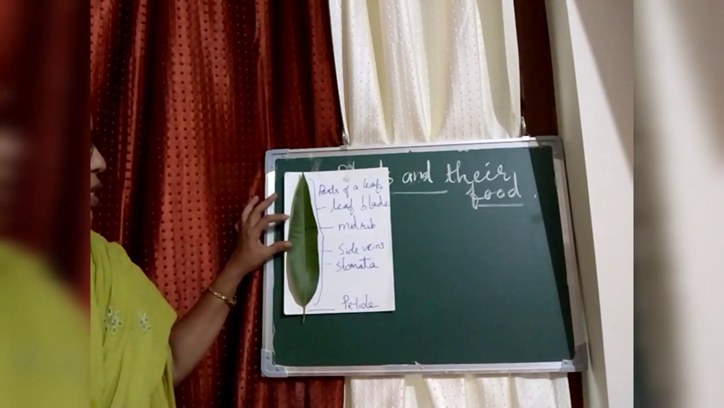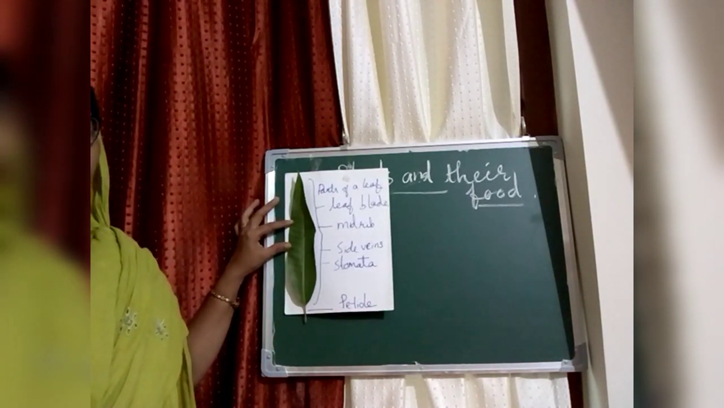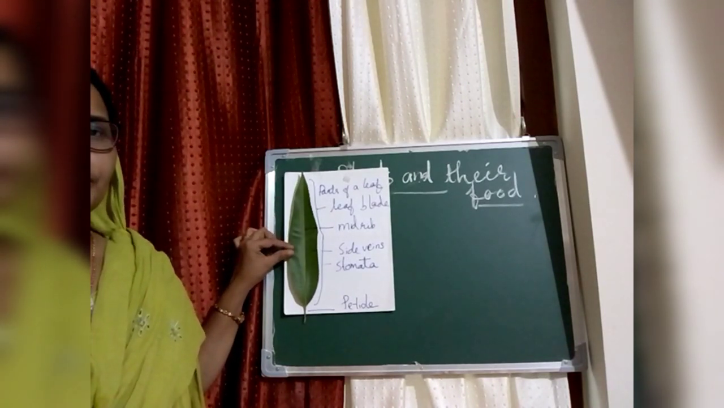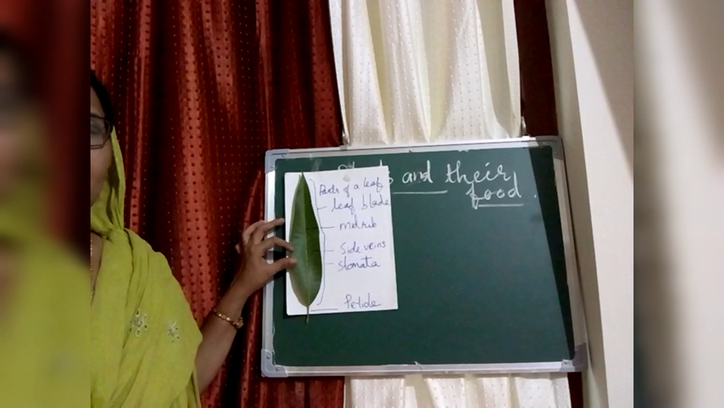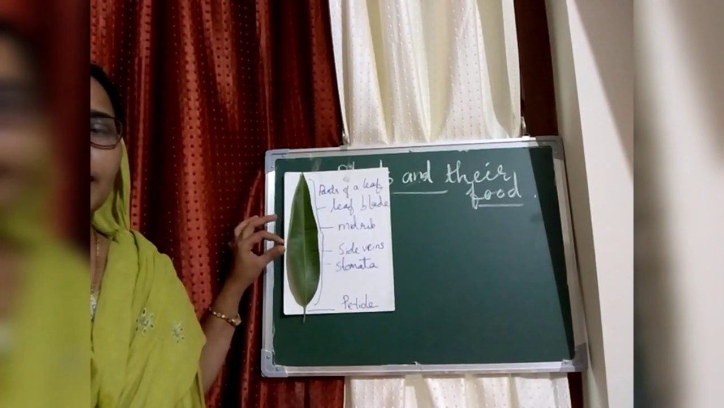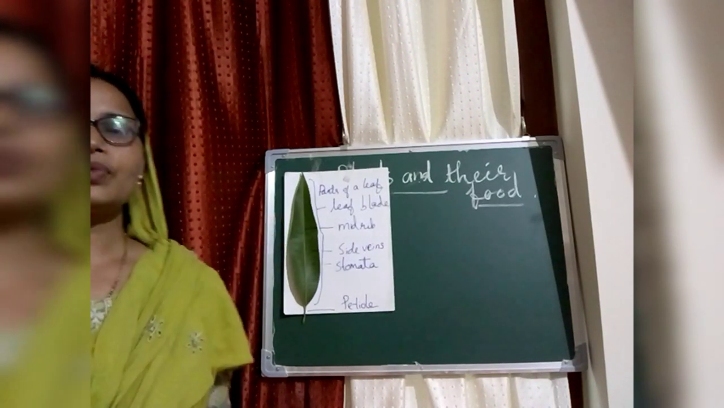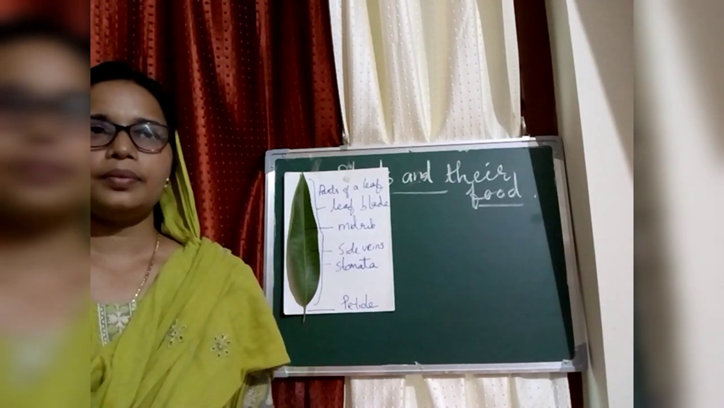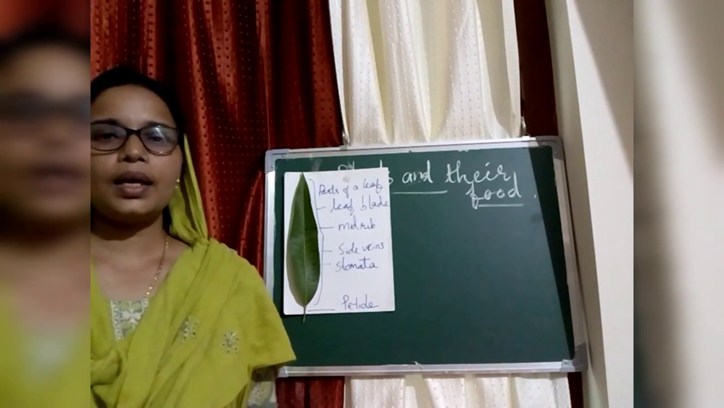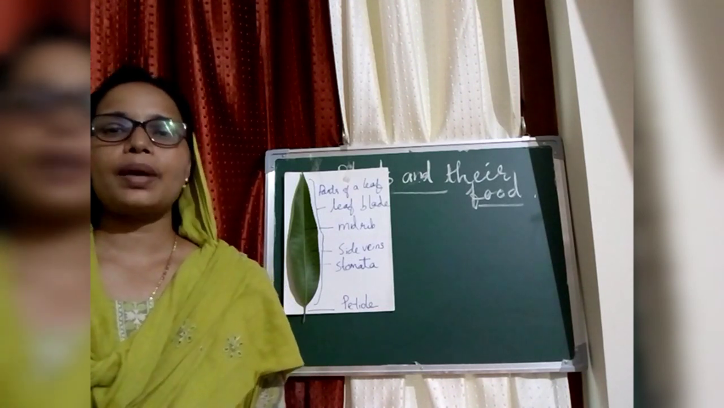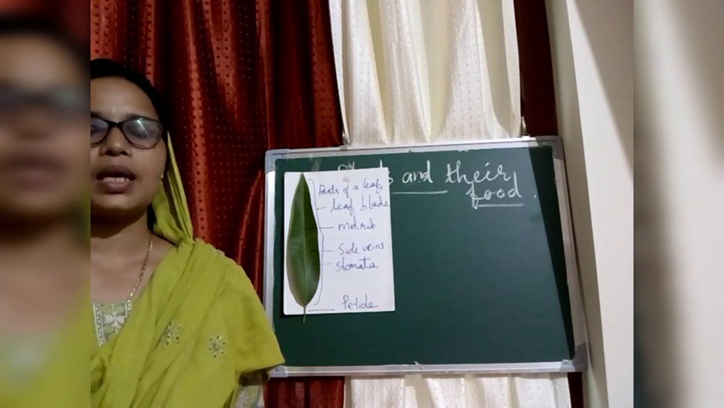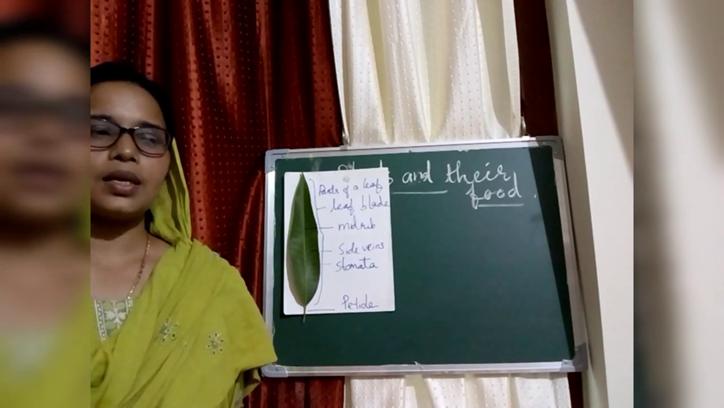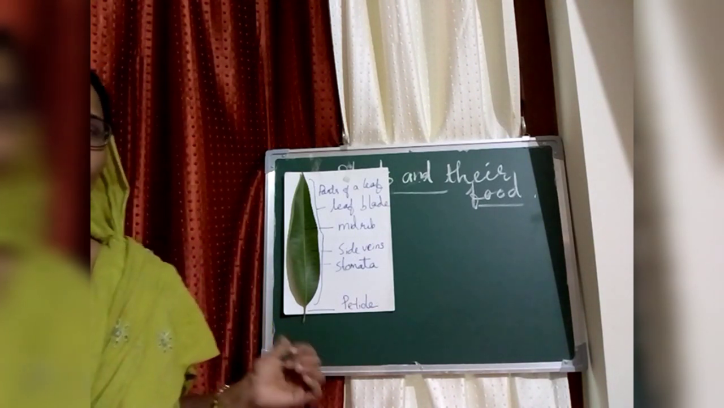Can you identify which plant's leaf this is? This is a mango tree's leaf. What is the color of this leaf? This leaf is green in color now. Most of the leaves are green in color. How do they get green color? They get the green color because of the presence of a green substance in the leaves. These green substances are called chlorophyll.